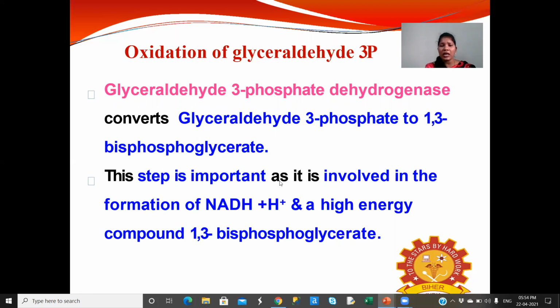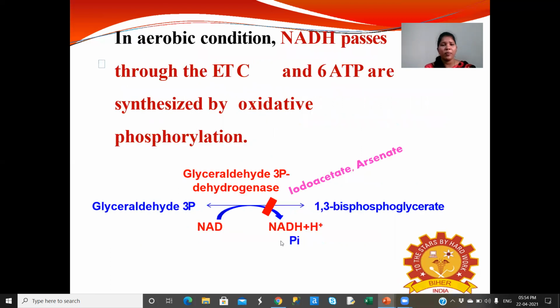This step is important as it forms NADH and H+ and a high energy compound, 1,3 bisphosphoglycerate. NAD is reduced to NADH. In aerobic conditions, this NADH passes through the electron transport chain, and 6 ATPs are synthesized by oxidative phosphorylation.